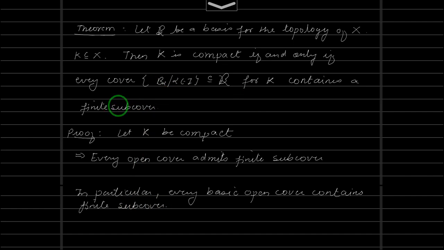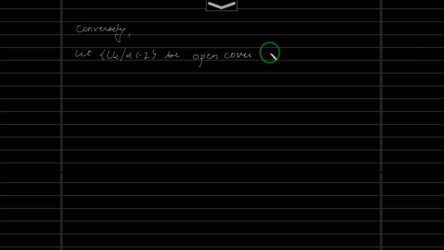Let us do the converse part. So now we will assume that every basic open cover has a finite subcover, and then we will show that every cover has a finite subcover, and that will complete our proof. So conversely, let us take an open cover. So let U alpha, alpha belongs to I, the indexing set, be an open cover for K.